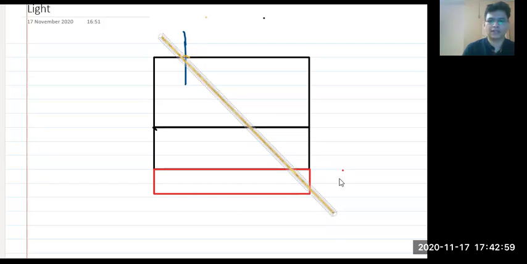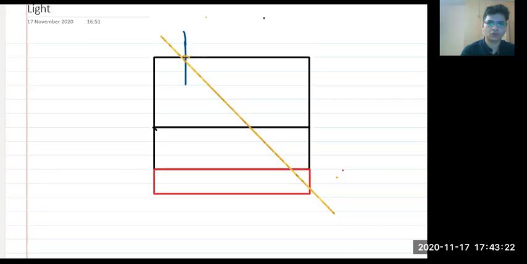Okay, let it be like this. So suppose this is my incident ray, right? But we know that this incident ray will not pass through these 3 glass slabs like this. Agree? Yes or no? What will happen?